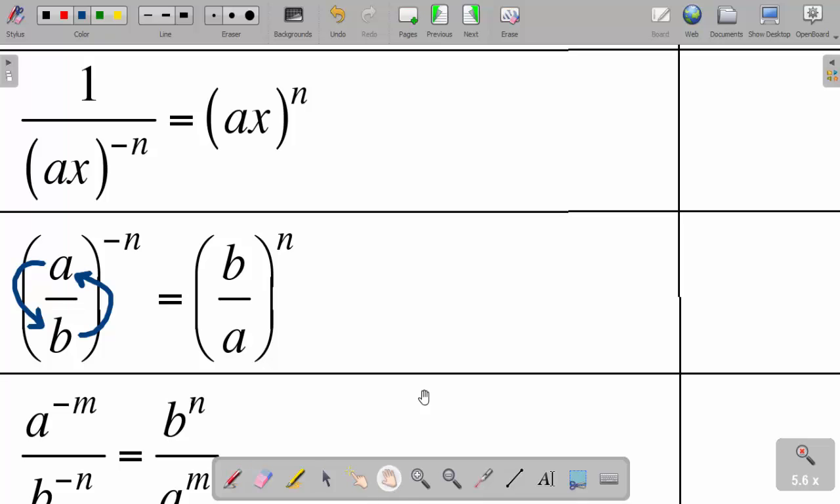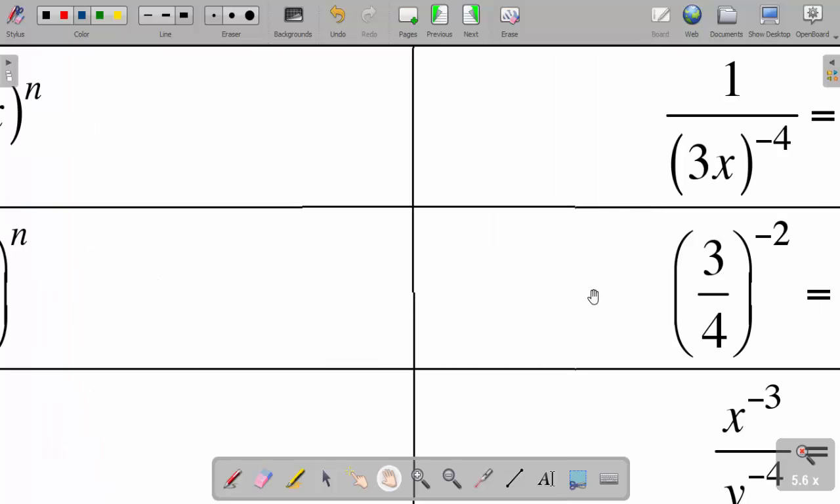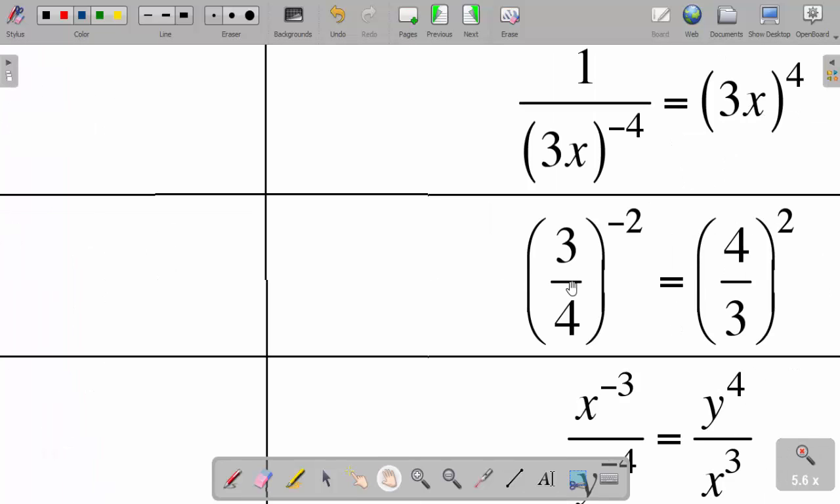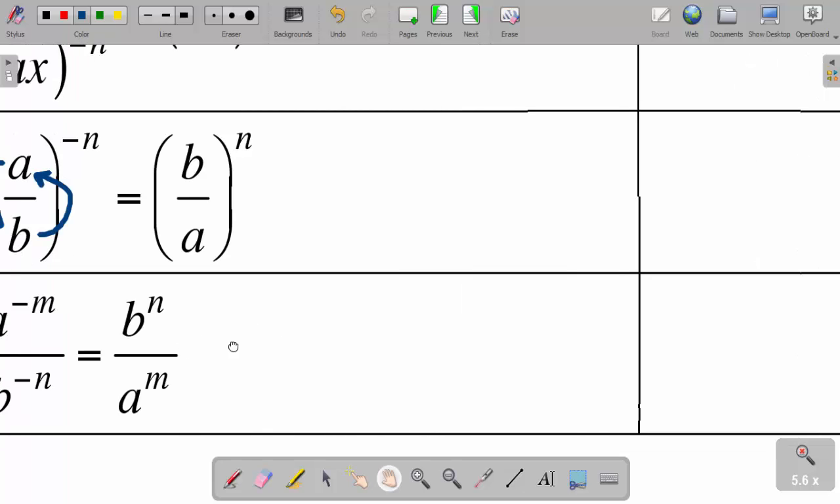Take an example here as well. So if I have (3 over 4) to the power negative 2, to make it positive 2, I have to swap the 3 and 4. It becomes (4 over 3) to the power positive 2, like that. Just like that. It will never change. If you get it now, that will be much better.